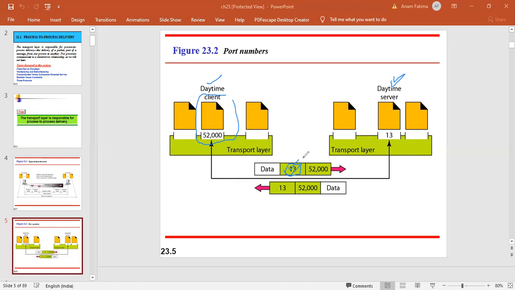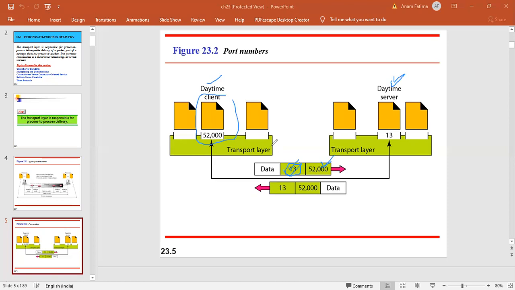At the same time, you also need to specify your own port number. Whenever you need to send your packet from one process to the other process, you need to mention your port number. Each process is running on a particular port number. For using the functionalities of the transport layer, the client defines itself with a port number, which can be randomly chosen by the transport layer software running.